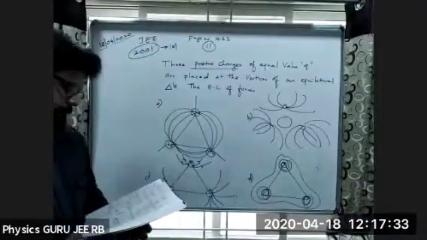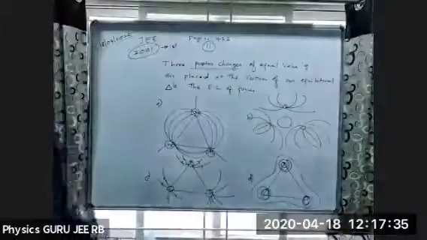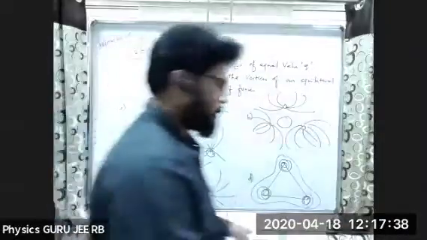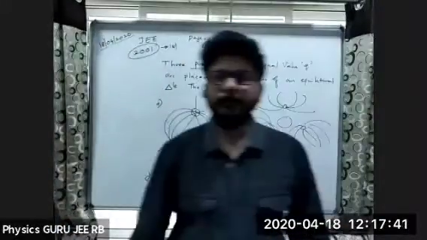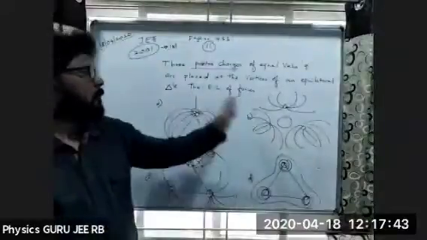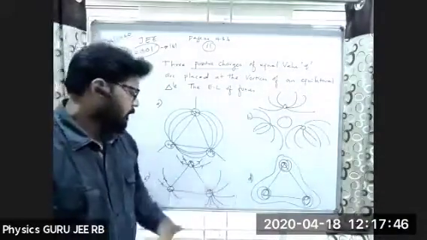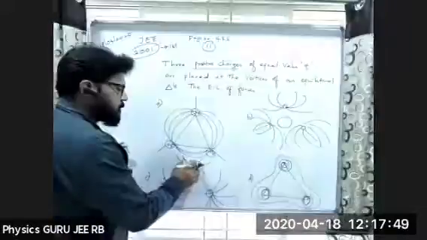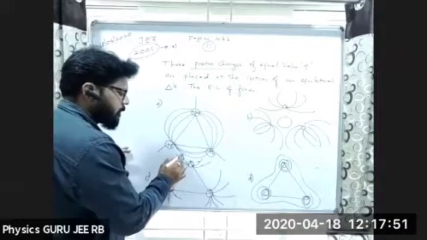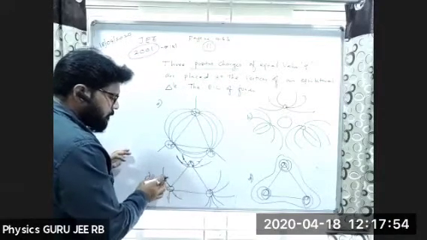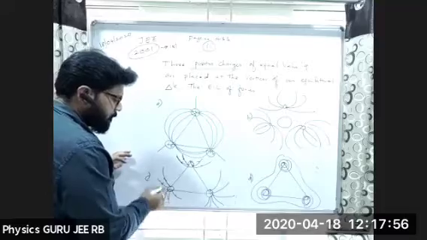Right. Now, this is a question in which positive charges are there. There are no directions given here, and no directions given here either, just as it's kept here. So no directions away from it.